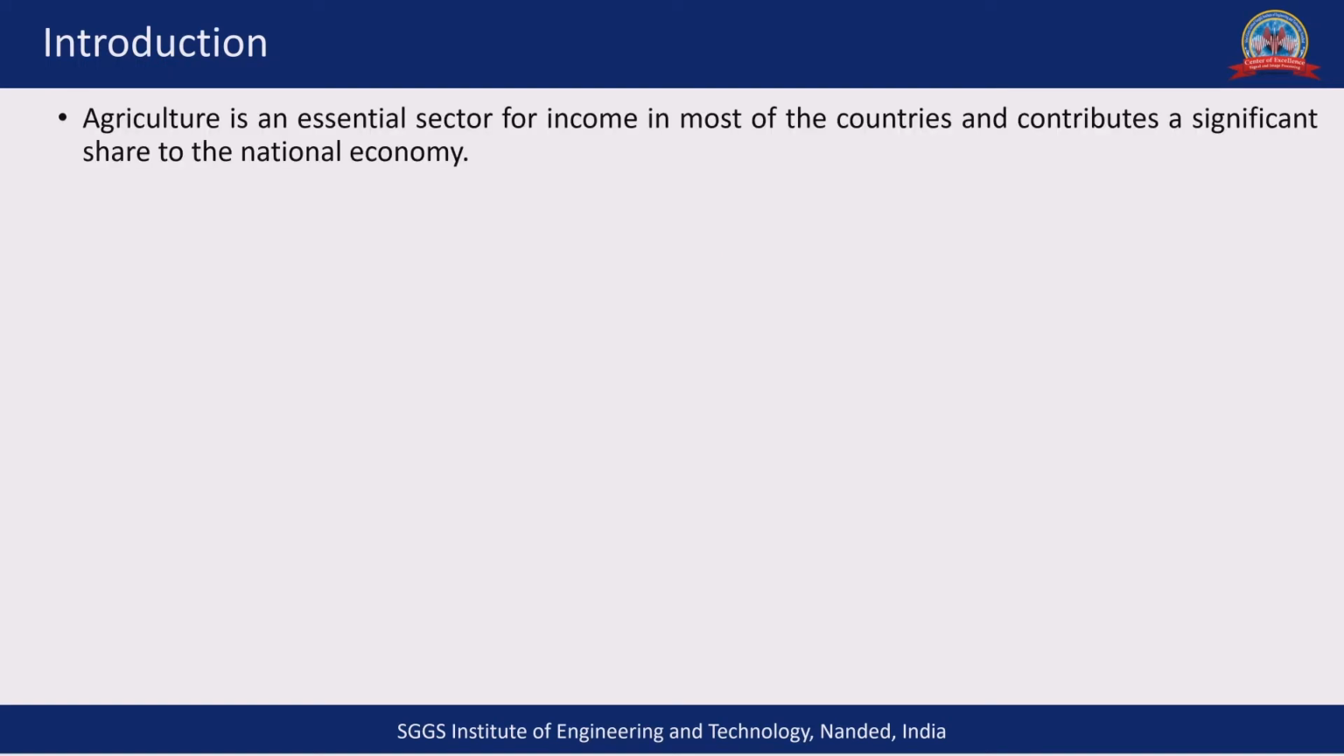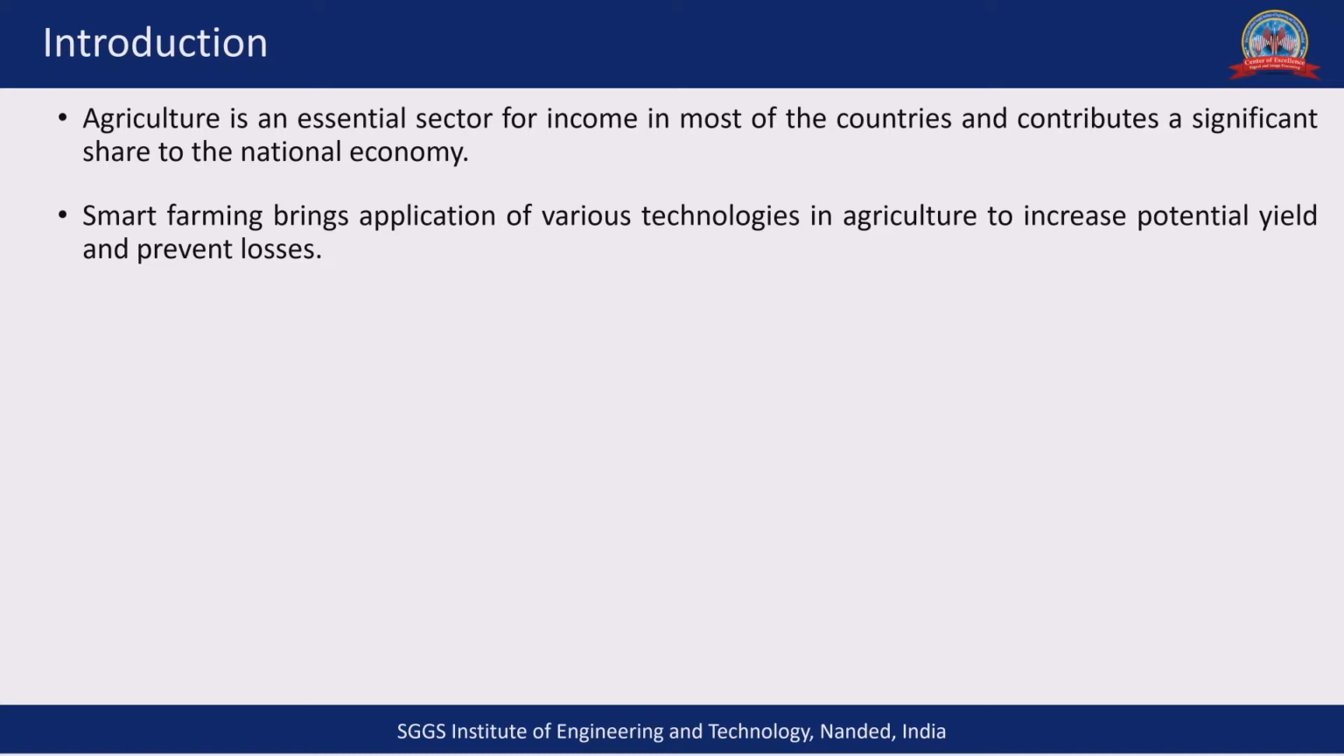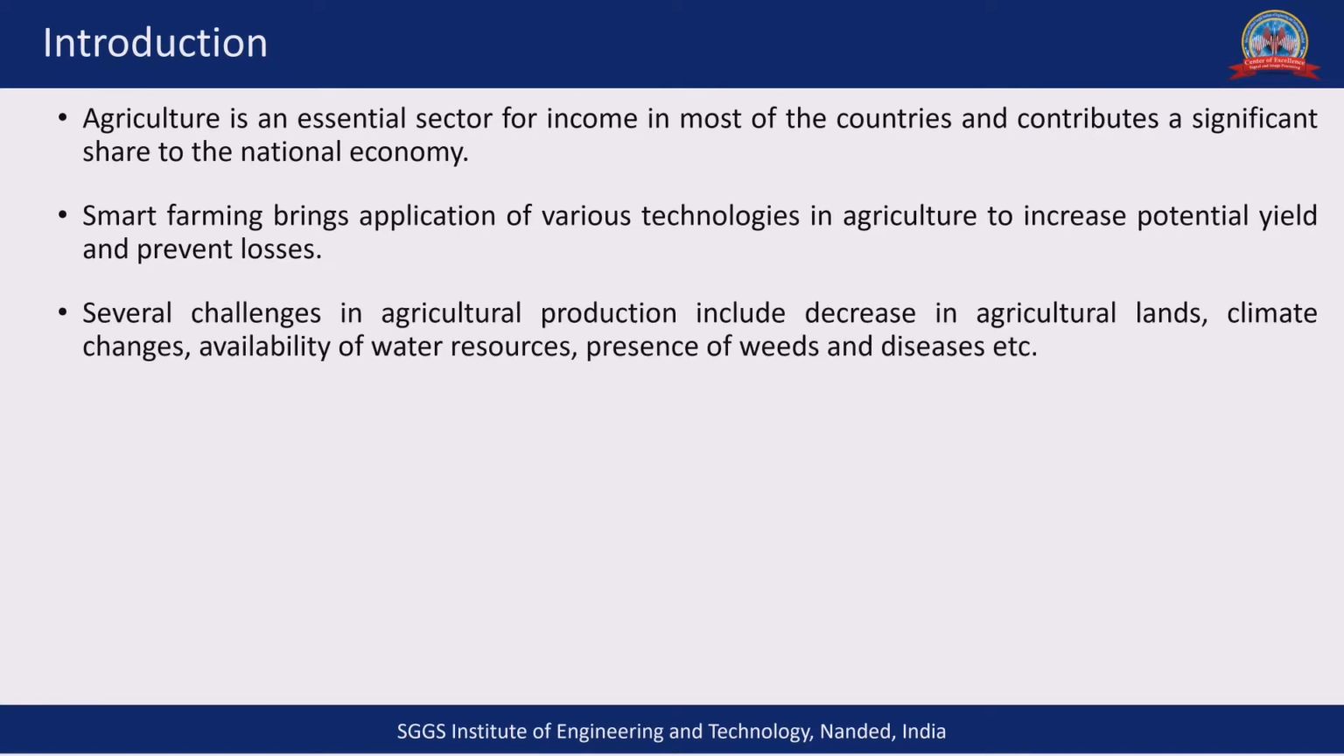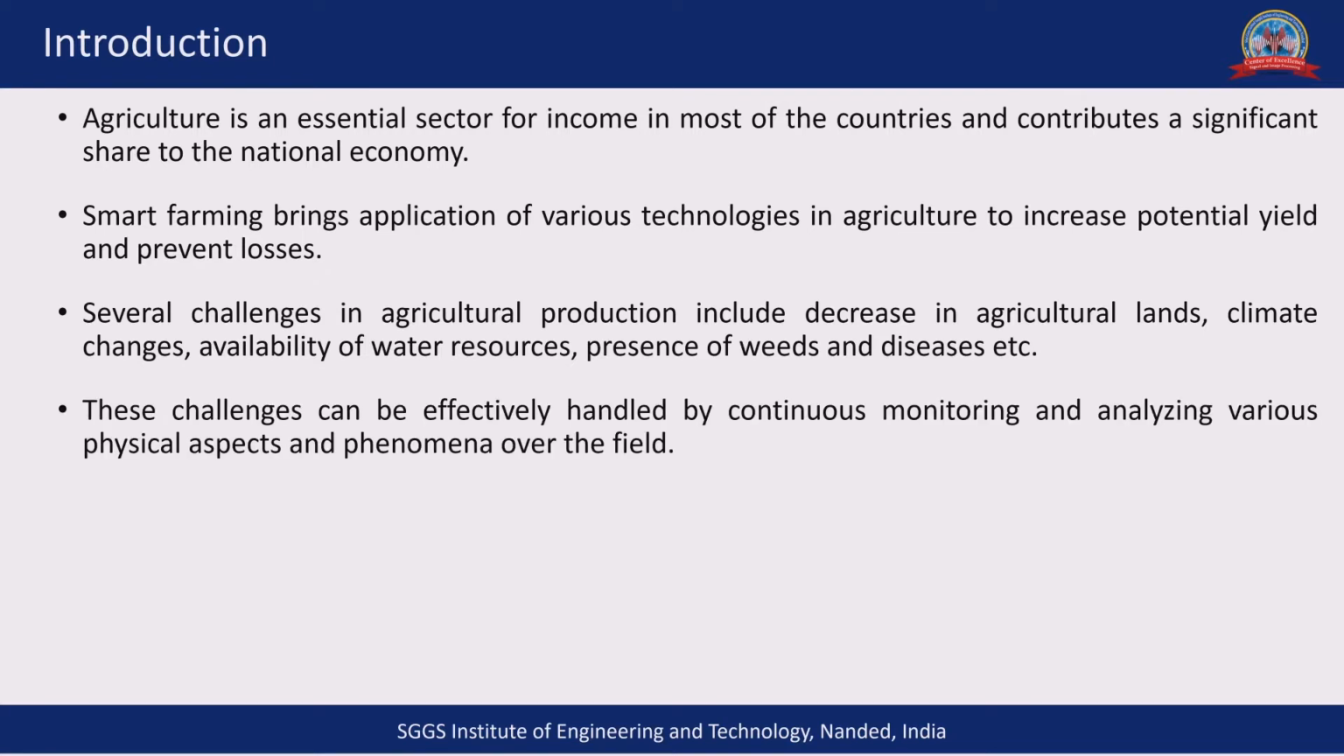We know that agriculture is an essential sector for income in most of the countries and contributes a significant share to national economy. Smart farming is an innovating technique which brings application of various technologies in agriculture to increase potential yield and prevent losses. Several challenges in agricultural production include decrease in agricultural lands, climate changes, availability of water resources, presence of weeds and diseases, etc. These challenges can be effectively handled by continuous monitoring and analyzing various physical aspects and phenomena over the field.